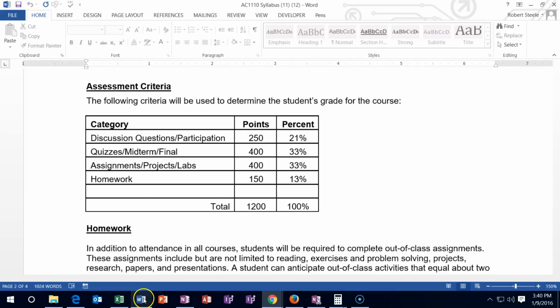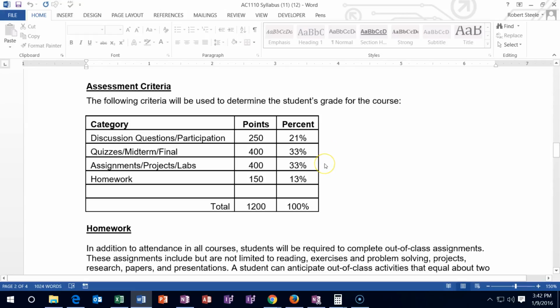Do you want to point out the strategy for getting the most points? This is the syllabus in the class. This is how I would approach most of the classes here at Charter. I really recommend trying to get full credit on the discussion forums because they're worth 21% of the grade, and that's a really large piece of the grade for discussion forums. It's something that is fairly subjective. So if you put enough posts in there and they have substance to them, we should be able to pick up full credit on that 21%.